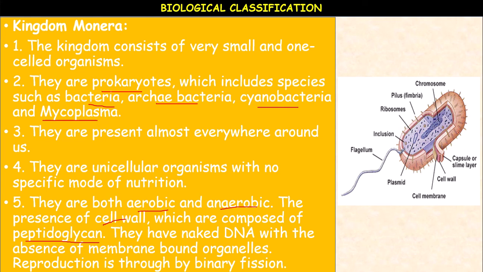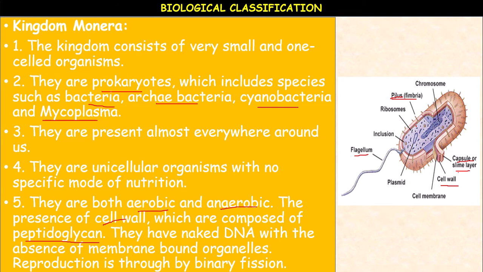Peptidoglycan is the substance of which the cell wall is made. The bacterial cell structures that are present external to the cell wall are the glycocalyx or capsule, also called the slime layer. Then the flagellum. Fimbriae, meaning pillars, are small flagellum-like structures.